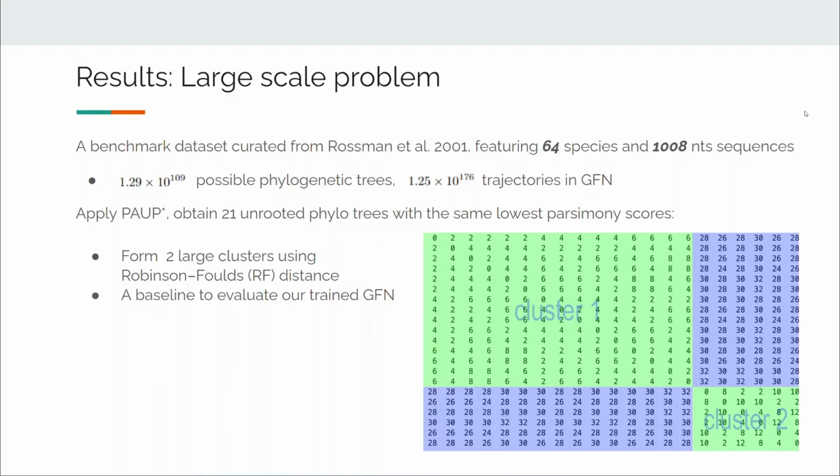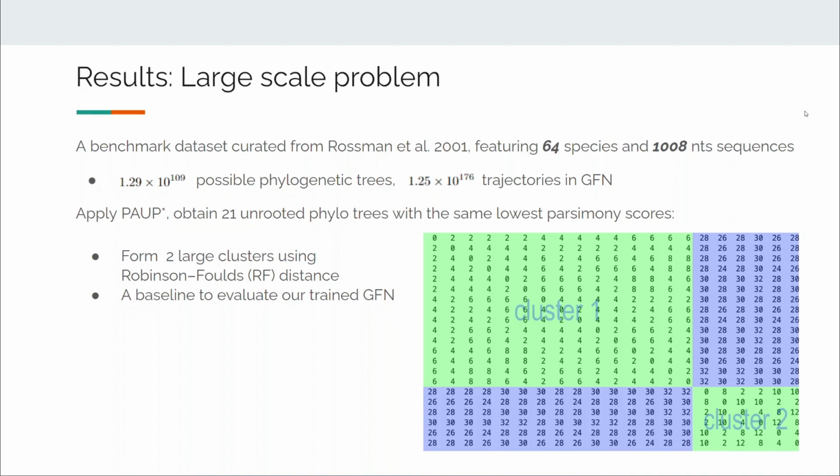Next, we apply our method on a large-scale problem. We look at the benchmark dataset curated from Rosenberg et al. in 2001. It features 64 sequences of length 1008. This is a large problem. There are more than 10 to the power of 109 phylogenetic trees in the sample space. We apply PAUP* on the dataset.